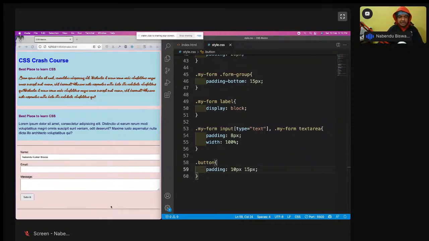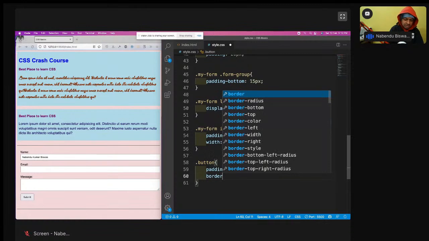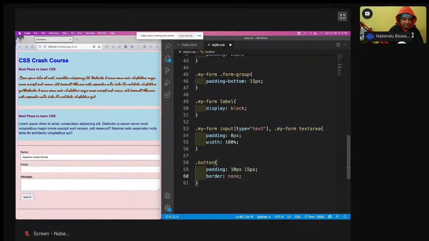So what I just did, 10 px, 15 px, what is this? Padding is all way around if you give a single value. But if I give 2 values like this, I can give 4 values also. This means top and bottom is 10 pixel, right and left are 15 pixels. So this is looking good. Then I will do the border as none. See, the border has been gone.